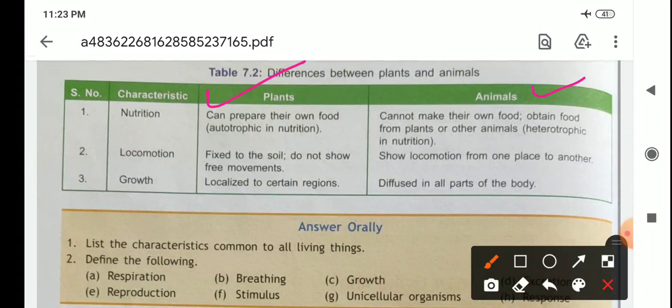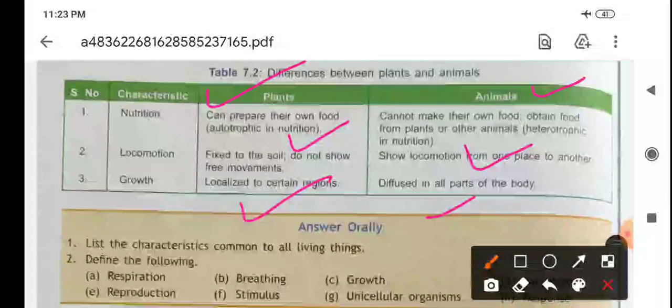Plants have fixed locomotion, they are fixed to the soil and do not show free movement. Animals show locomotion from one place to another. In plants, growth is localized to certain regions. In animals, growth is diffused in all parts of the body.